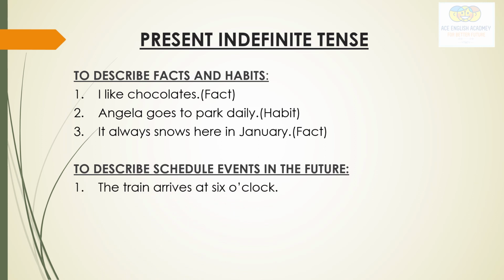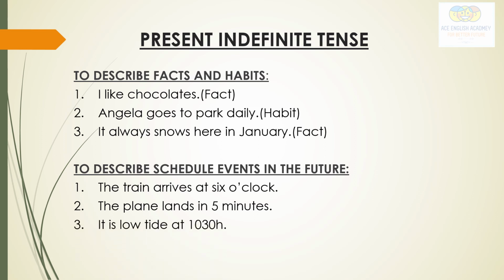Okay. To describe scheduled events in the future. Like the train arrives at 6 o'clock. The plane lands in 5 minutes. It is low tide at 10:30 hour. So this was all about the present indefinite tense.